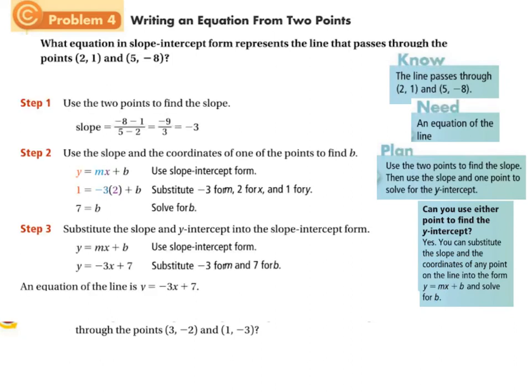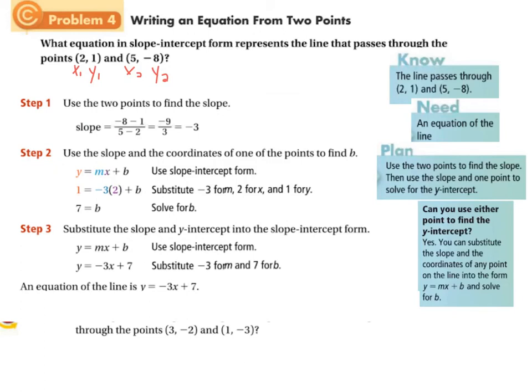Check it out. First thing that we're going to do is use the 2 points to find the slope: y2 minus y1 over x2 minus x1, right? If I label them, and I probably should for your sake, this is x1, y1, this is x2, y2, and so y2 is right there, minus y1, over x2, which is right there, minus x1. When we calculate this out, we get a -3 slope. So we can put that in there.